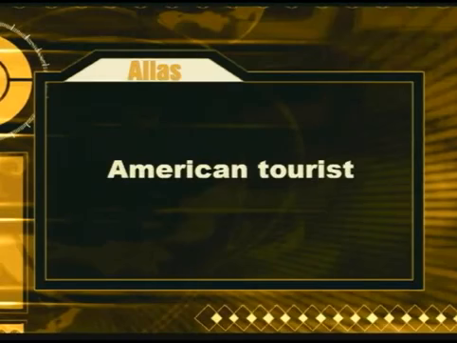Now for your alias. You will be an American tourist who has come to experience Japan, eat sushi, and climb Mount Fuji. In fact, after you apprehend Nishimura, you may want to try it. Climbing Mount Fuji, I mean. I hear the view's worthwhile. Anyway, your flight for Tokyo leaves in 1 hour. Check in when you land. Farewell, Agent 41.